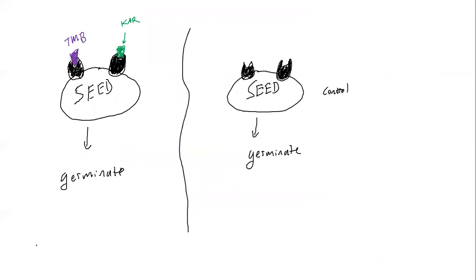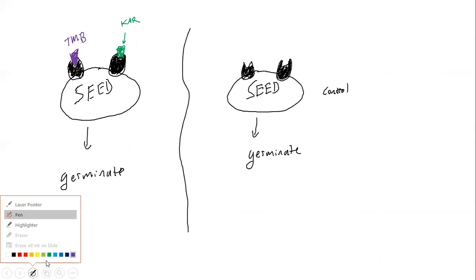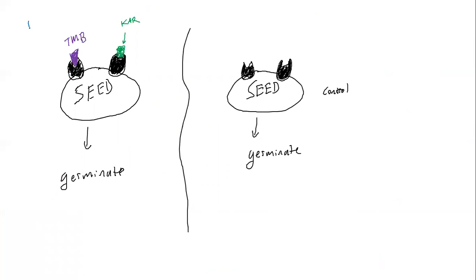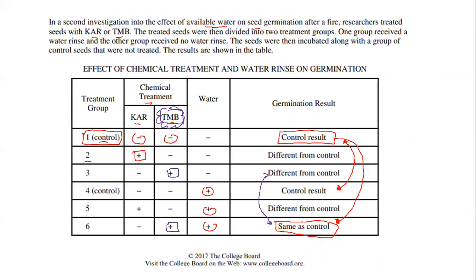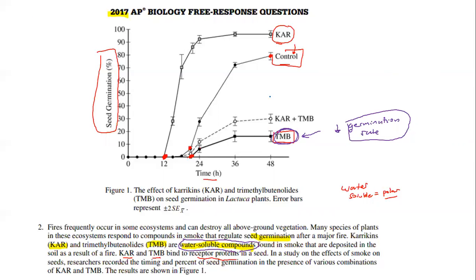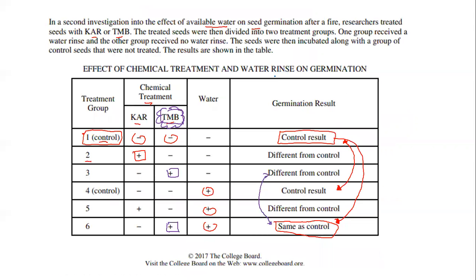So basically what happens is if you had a water solution that was added, right? So if you added in water to this, okay, you have to answer this question and assume that, okay, well, no TMB is there. Because by adding in water, you're removing TMB, all right? And that's resulting in a result the same as the control. And if you go back here, when TMB is there, stuck on the seed, it stops germination from happening. But when you remove it, your results go all the way up to about the control group. So there's a lot of things that are happening here.